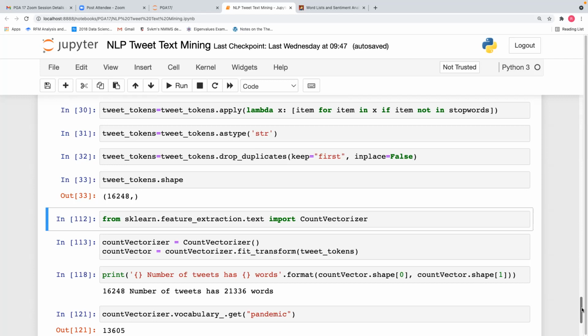The actual word count is 21,336 unique words. Some words will repeat a lot of times, but count vectorizer will take only unique words here.